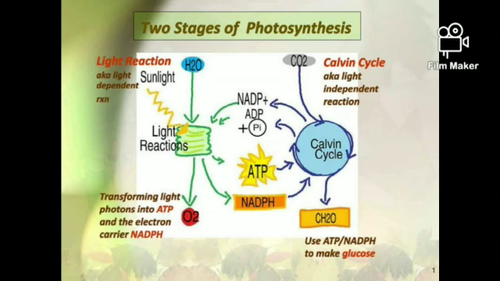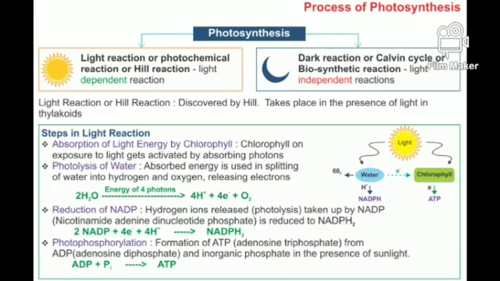In the first step of the light reaction, the grana absorb the sunlight. That means the thylakoids present in the granum absorb the sunlight. This absorbed light is stored in the form of pocket-like structures called photons.